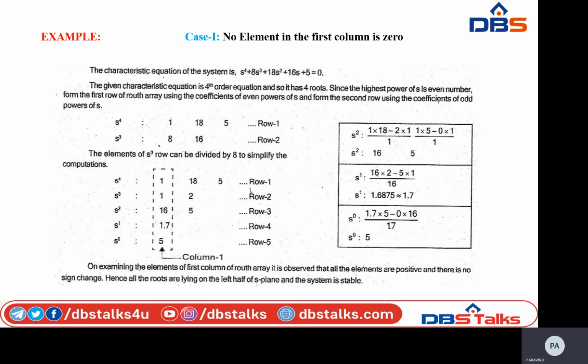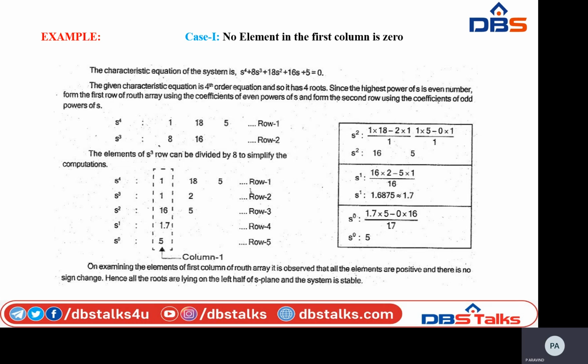Okay. See, here the given characteristic equation is a 4th order equation, right? So it has 4 roots. Here the highest power of s is 4. That is, 4 is an even number. Okay. See, here for every characteristic polynomial equation, we are going to write the first 2 rows from the polynomial equation.